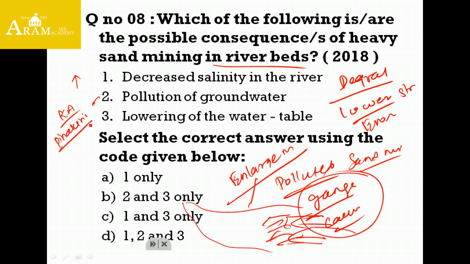The groundwater is polluted heavily because of the Pinakini river, and as I said earlier, the sand mining in the riverbed will lower the water table of the river. So we can eliminate option 1. A is removed, C is removed, also D is removed. We are left with only one option, that is B. The answer is 2 and 3, because the sand mining in the riverbed will pollute the groundwater and it will lower the water table of a river.